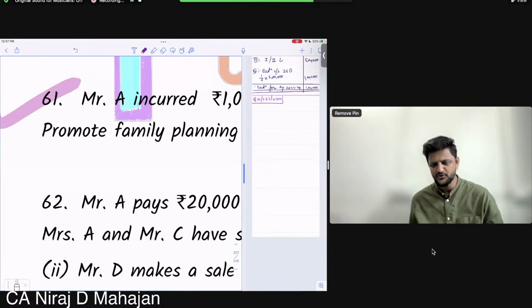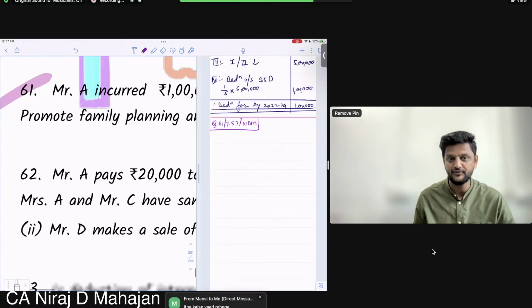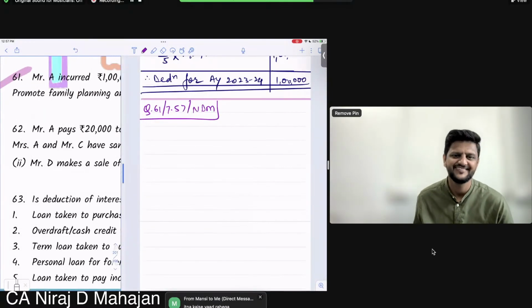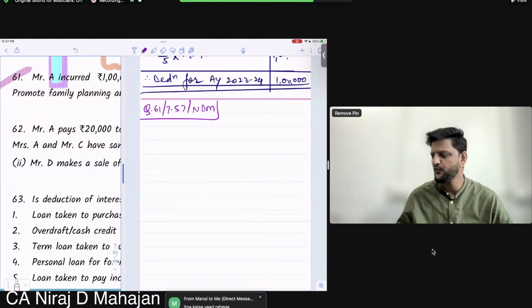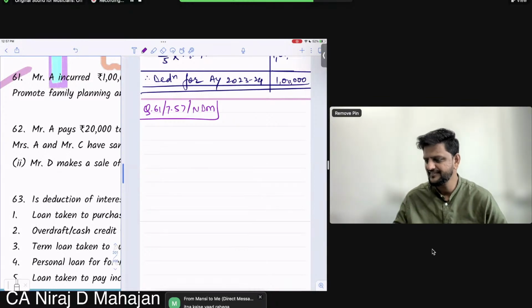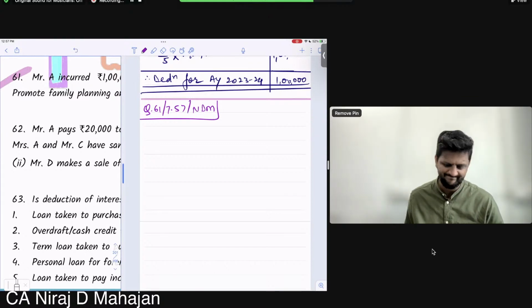Please don't hurt me, don't throw books on me. But you have to be so careful. How to remember? By making mistakes only, no? By finishing our syllabus, by doing the batch.